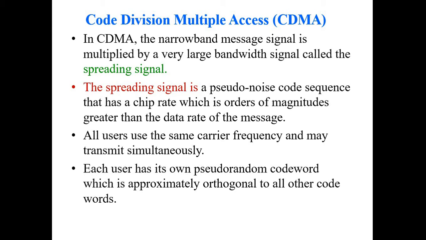For example, if 3 users are available, they will each be given a separate frequency band and will be able to access the network. Here the users are limited to a particular frequency band.